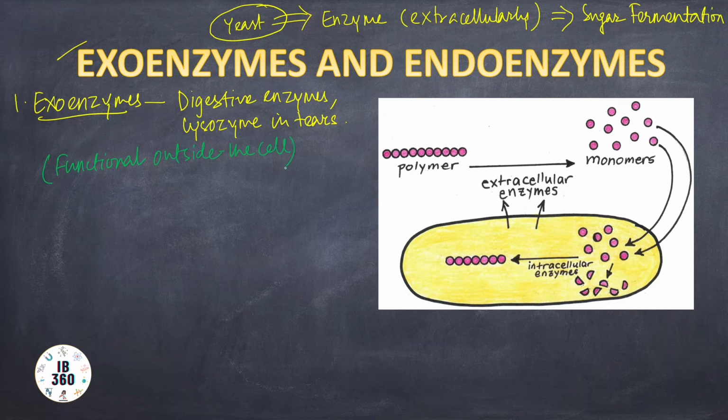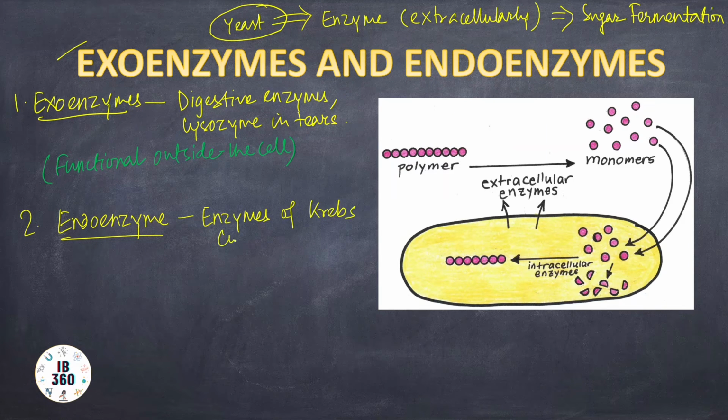Then comes the endoenzyme. An endoenzyme is functional within the cell. Endoenzymes can be enzymes of the Krebs cycle. You know what the Krebs cycle is? The Krebs cycle is a phase which includes a chain of metabolic reactions during cellular oxidation, during cellular respiration.